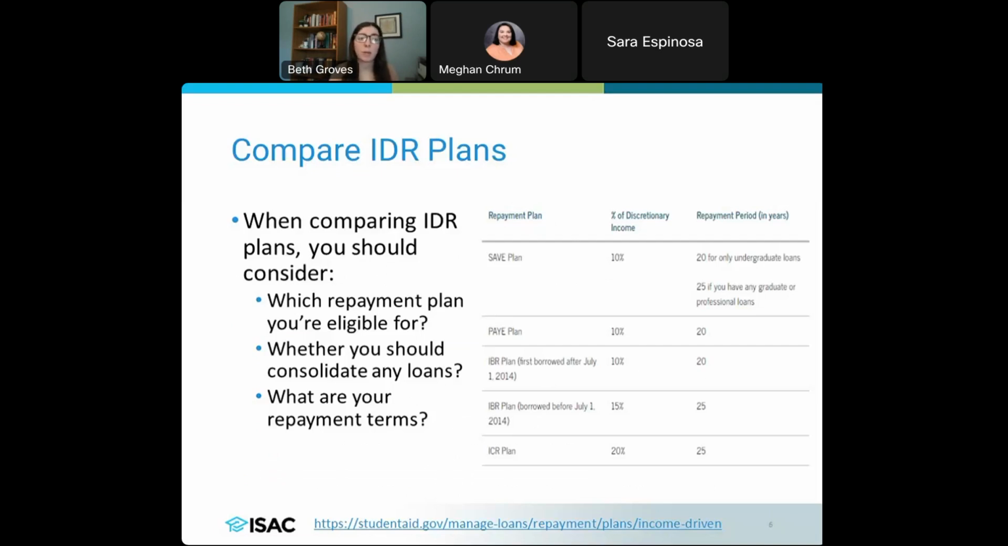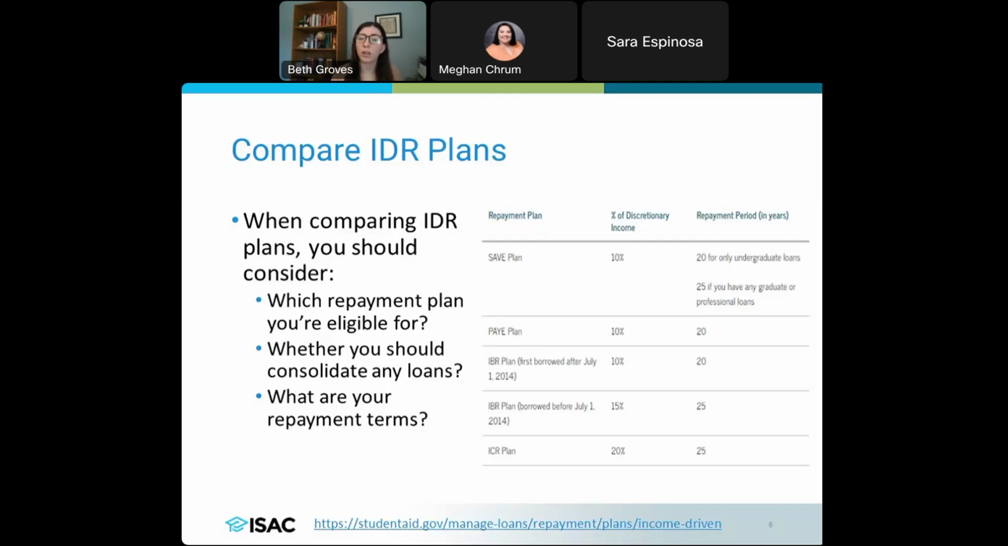You'll want to be thinking about, okay, what am I eligible for? There are certain loans that have to be repaid under certain plans. Do you need to consolidate any of these loans? What are your repayment terms going to be? What is the time that you'll need to be repaying for this plan in order for the remaining balance to get forgiven? So there is a nice little chart on studentaid.gov. If you just go to the income-driven repayment plan page, you can see this chart that will show you, based on which repayment plan you're looking at,